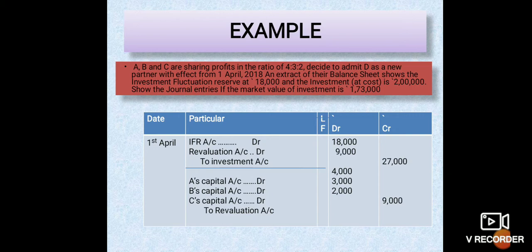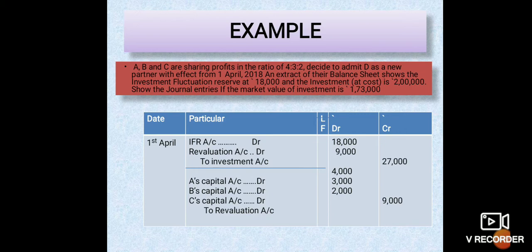Means in this question, investment fluctuation reserve is 18,000, book value of investment is 2 lakh and market value of investment is 1,73,000. So the difference between book value and market value is 27,000. That means the loss amount is 27,000. But here investment fluctuation reserve is 18,000.